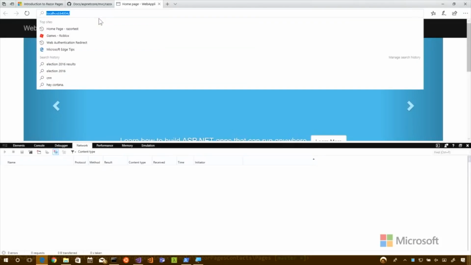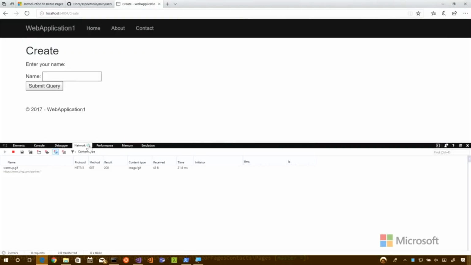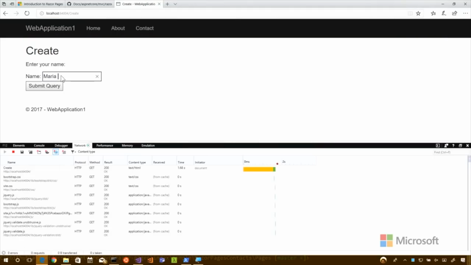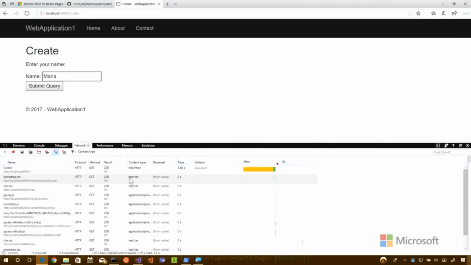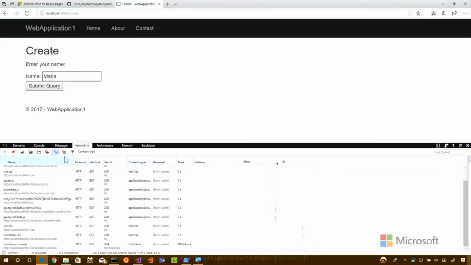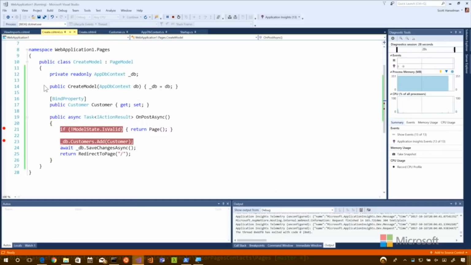This is a good way to kind of just see what's happening as you do your posts. I went to developer tools, and we're under network. I will probably clear it out, and then we'll put in Maria.